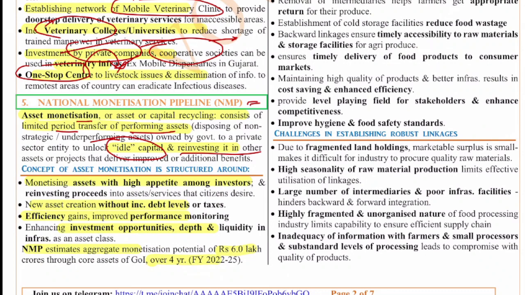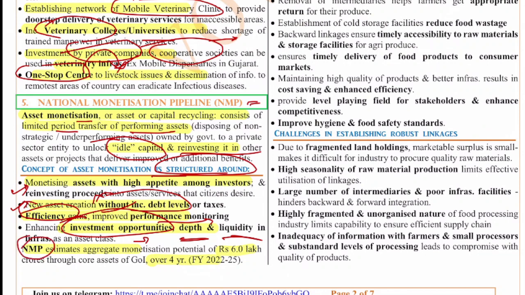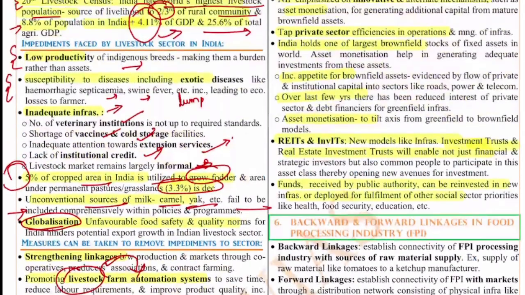So this concept of asset monetization is structured around a few things. It is structured around monetizing assets with high appetite among investors, and new asset creation without an increase in debt levels. This is also taken care of. Efficiency gains to improve performance monitoring, and enhance investment opportunities, depth and liquidity in the infrastructure asset class. Basically, this National Monetization Pipeline estimates an aggregate monetization potential of about 6 lakh crores through core assets of the Government of India over the next 4 years, that is, from 2022 to 2025.